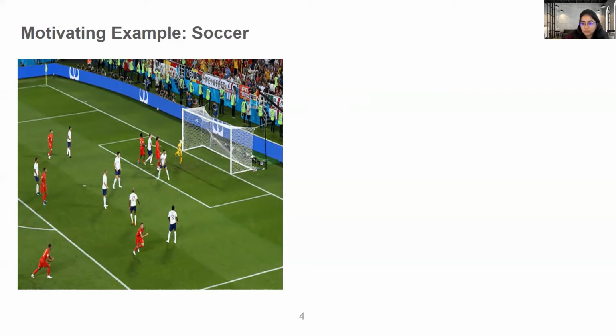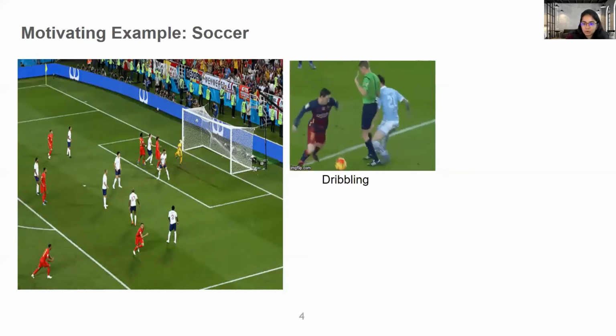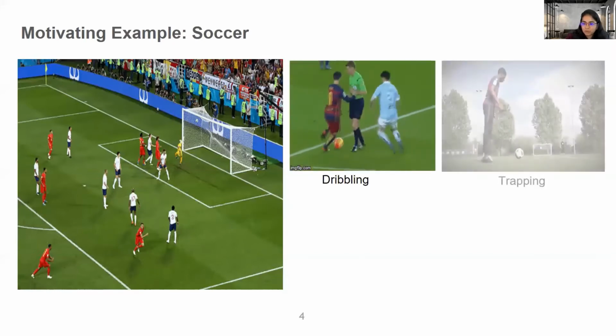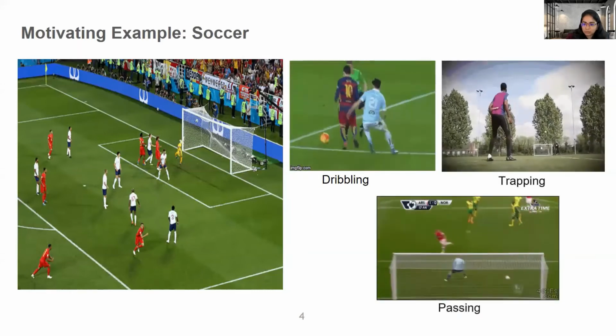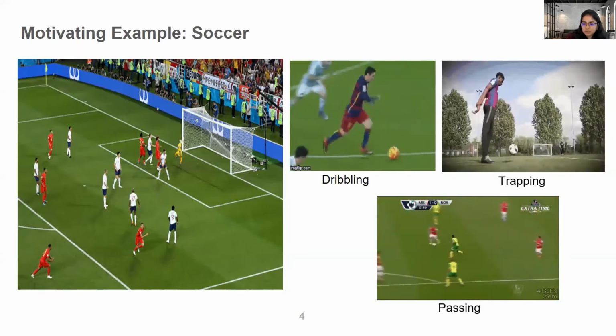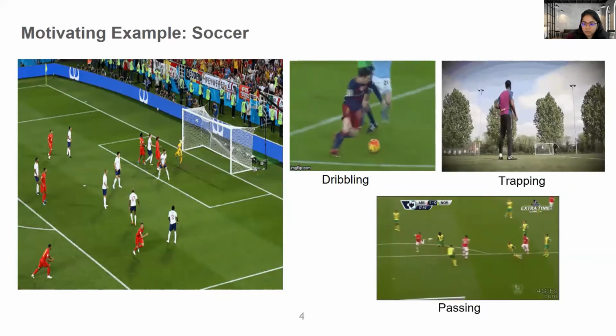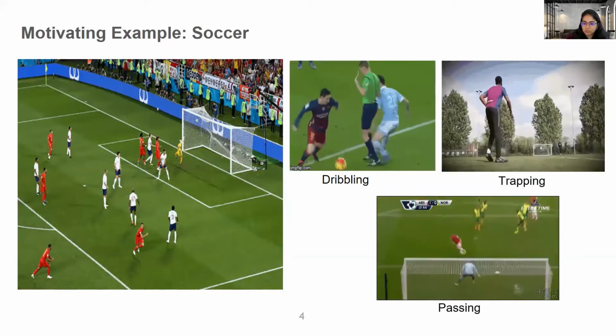But fortunately, in most real-world tasks, agents have access to a few local rewards, which they can compute from their own perspective of the environment. And these rewards are local to each agent, they are dense, and they can be optimized pretty easily. For example, in the case of soccer, agents can learn to dribble the ball well, trap the ball well, pass the ball well, and so on. These are some agent-specific rewards which they can bootstrap from in order to optimize the more sparse team reward.